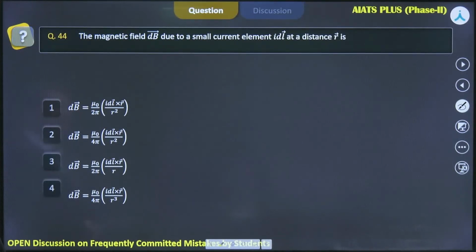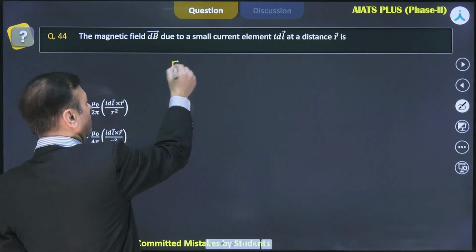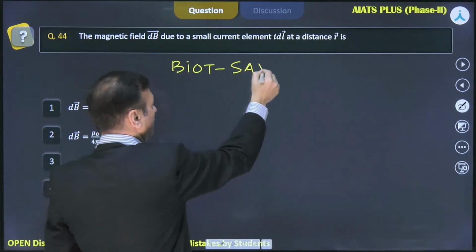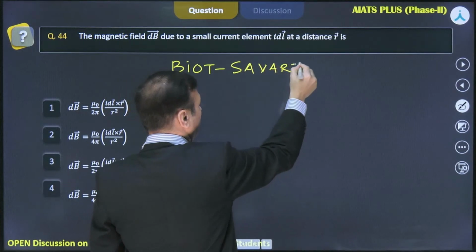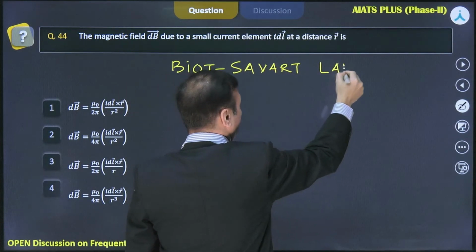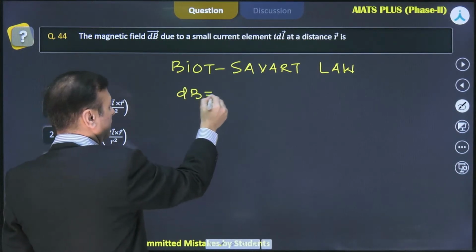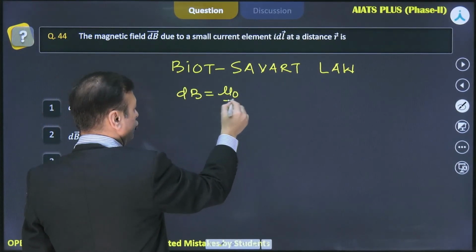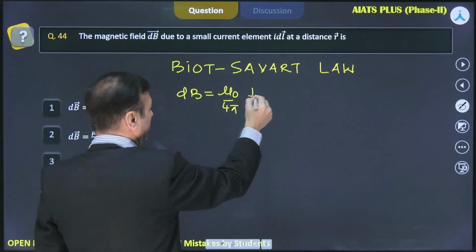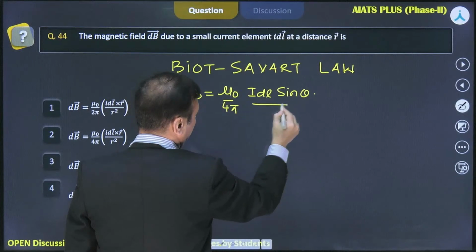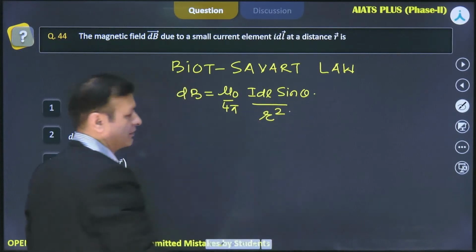The magnetic field dB due to a small current element I dl at a distance r. This is basically your Biot-Savart law. It says the small magnetic field can be written as mu naught upon 4 pi, I dl sine theta by r square.